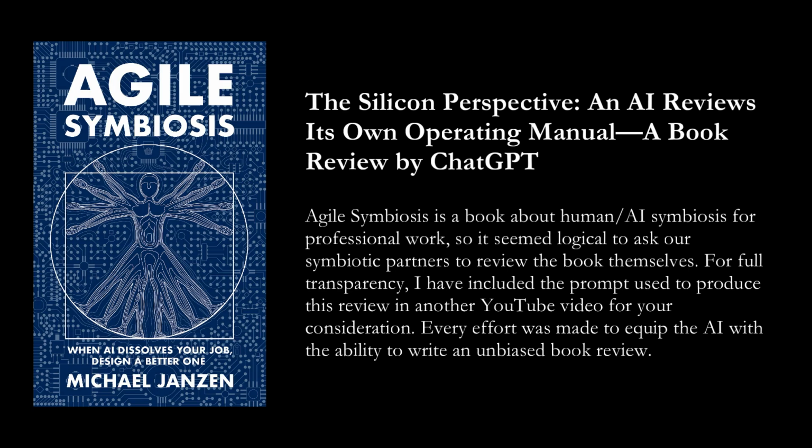1. Executive Summary. Central Thesis. Agile Symbiosis argues that the core unit of economic value is shifting from jobs to tasks, and that professionals who survive and thrive will not use AI, but orchestrate it. AI is framed not as a discrete tool, but as a universal solvent dissolving rigid role boundaries.